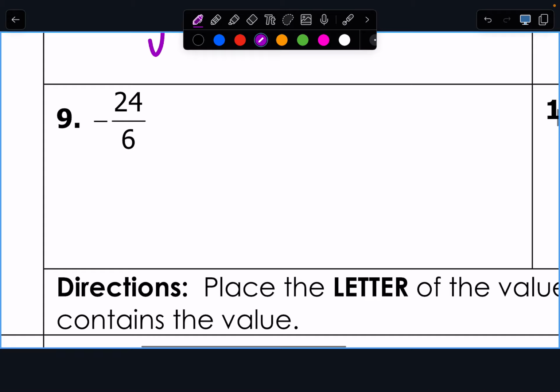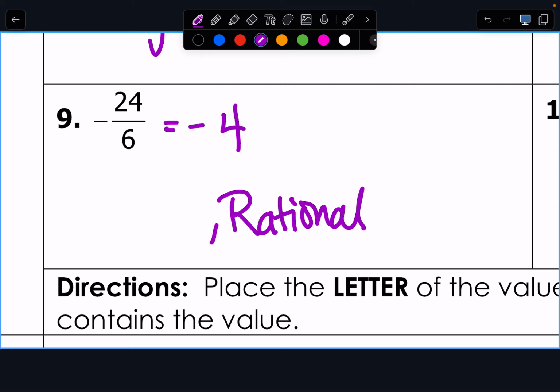All right. Oh, cool. We have a fraction. So it's rational. We're done? No, because what's negative 24 over 6? Yeah. This is negative 4. And yeah, it's rational, but what bucket are we putting it in? We're putting our negative number in our integer bucket. So it's integer and rational. I'll tell you what, I'm working pretty hard up here, and if you're not with me, this is really going to stink for you tonight when you do your homework.